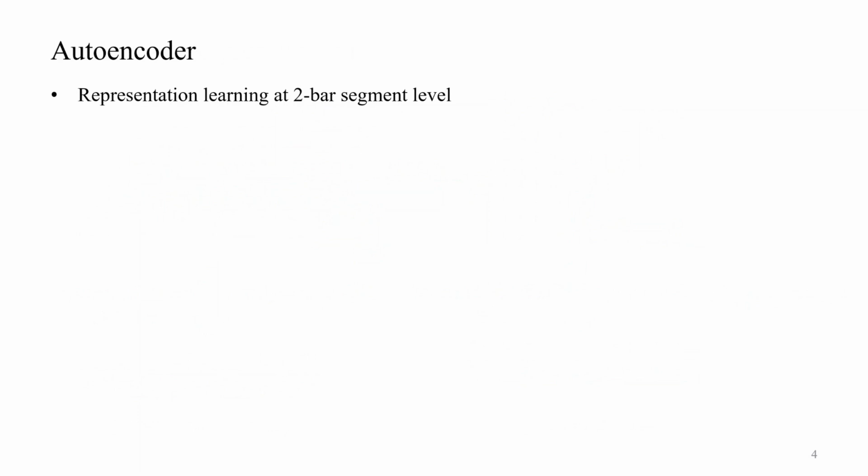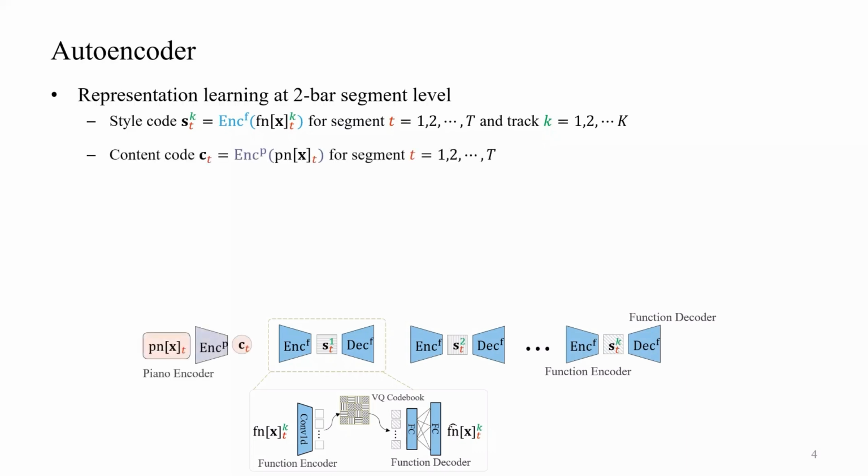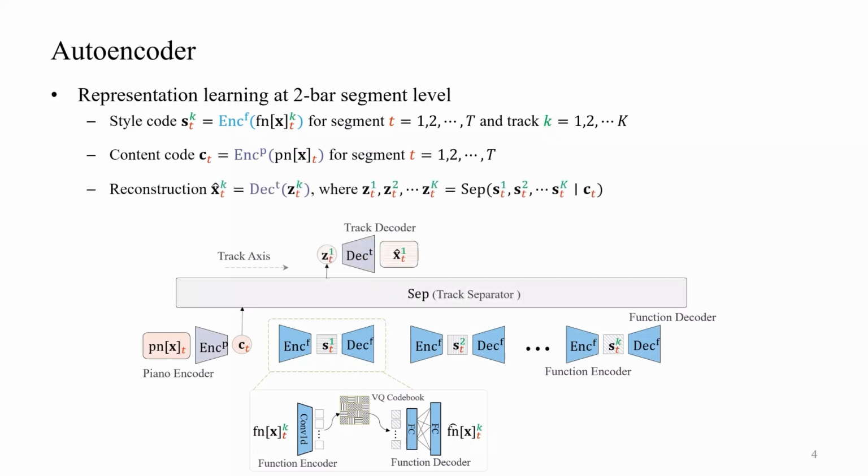Our autoencoder works as follows. We encode the style representation from the orchestral function of individual tracks. And we encode the content representation from the piano reduction. On top of that, we have a decoding module reconstructing each track, leveraging the style cues from corresponding orchestral functions.